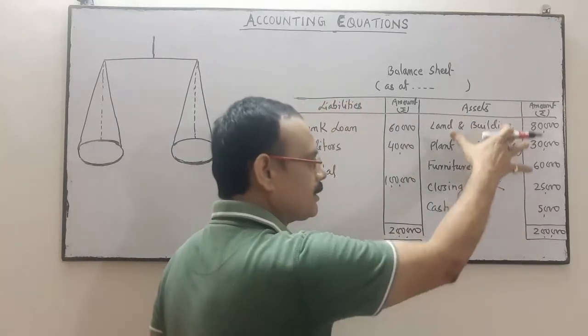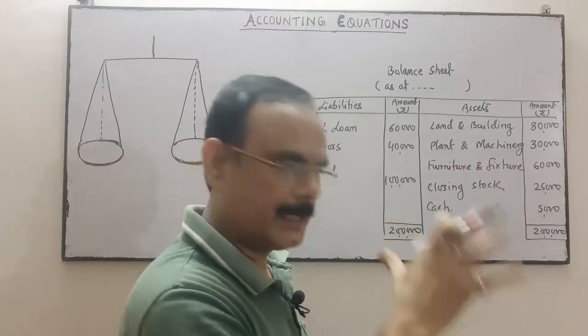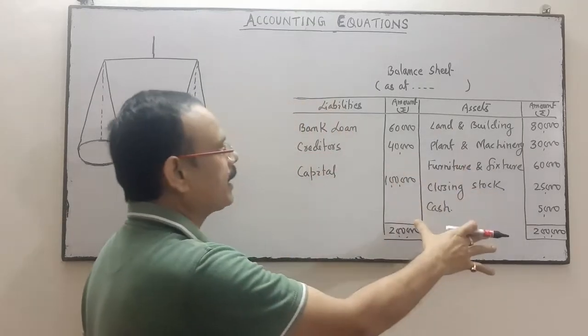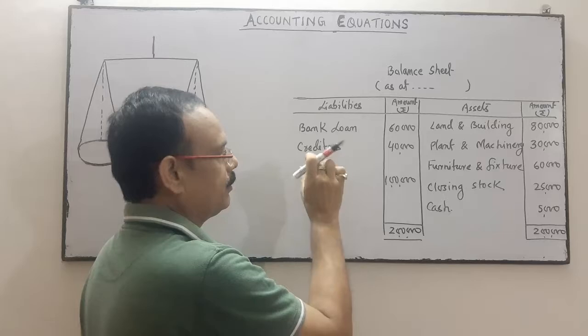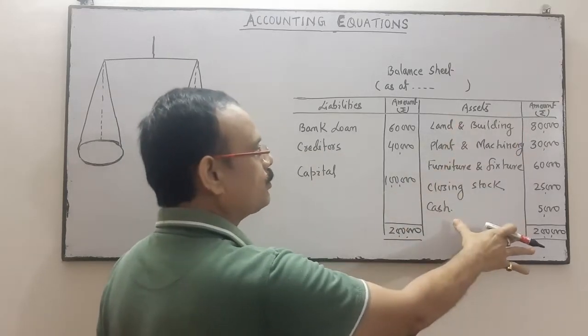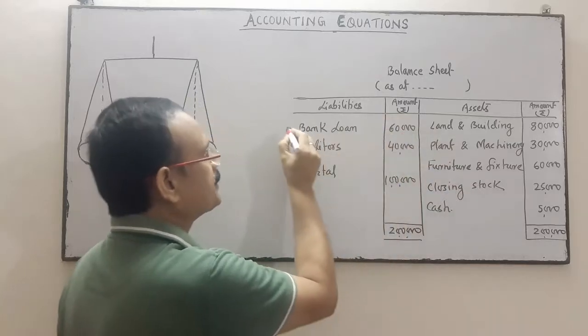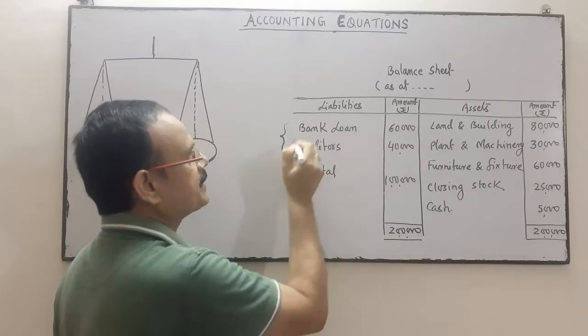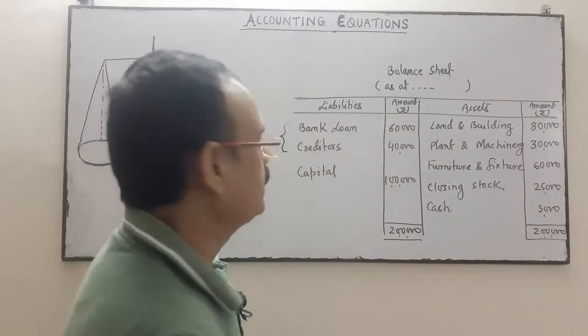These assets are acquired in two ways: one is from the capital, or maybe from the external liability.